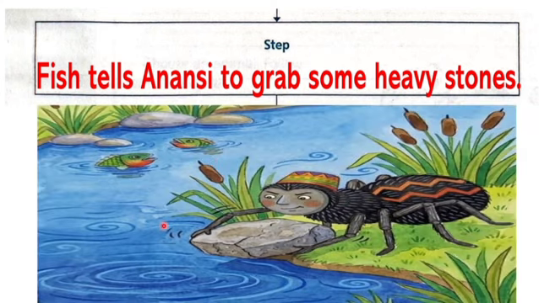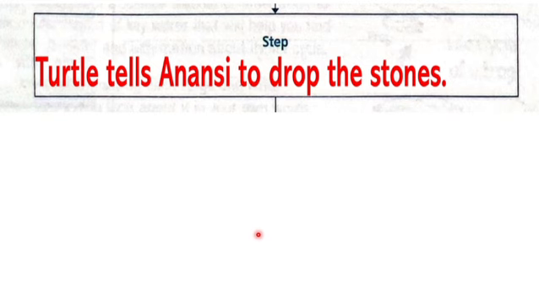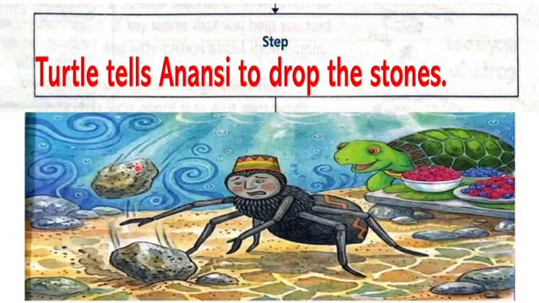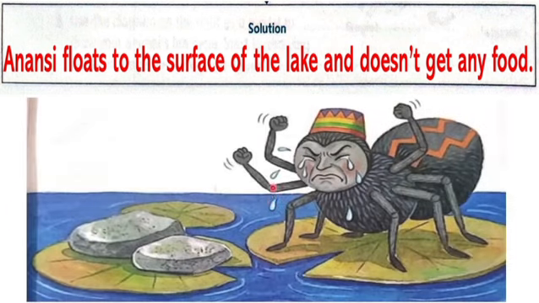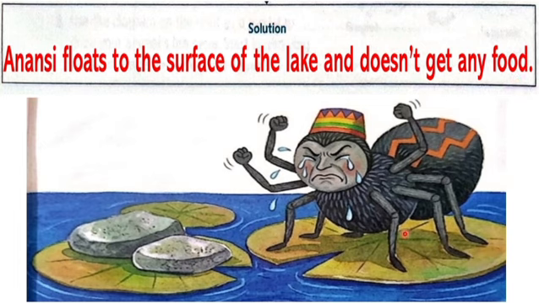After that, Fish tells Anansi to grab some heavy stones, and Turtle tells Anansi to drop the stones. And as a result, Anansi floats to the surface of the lake and doesn't get any food. So he was very angry and upset.